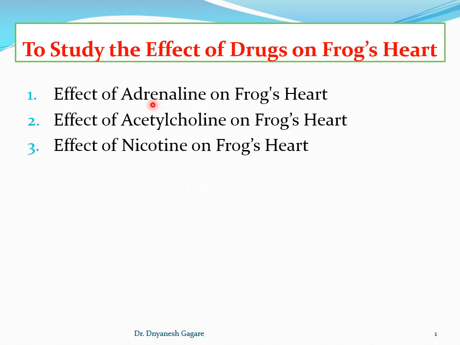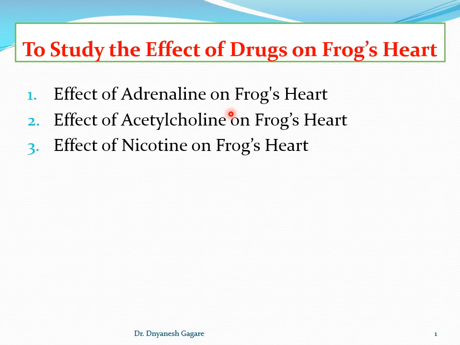Before that, see what adrenaline is. Adrenaline is also released by the adrenal medulla in the body, and noradrenaline is the neurotransmitter of sympathetic nerves to the heart. Adrenaline is also released from the chromaffin tissue in the adrenal medulla.